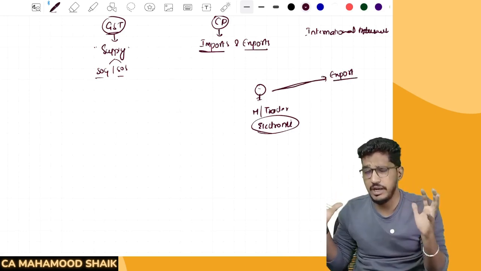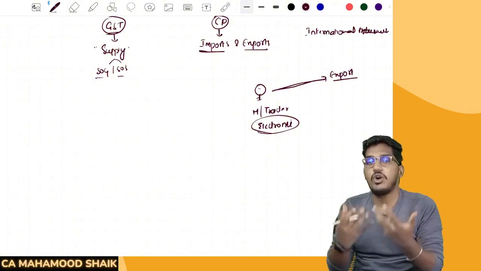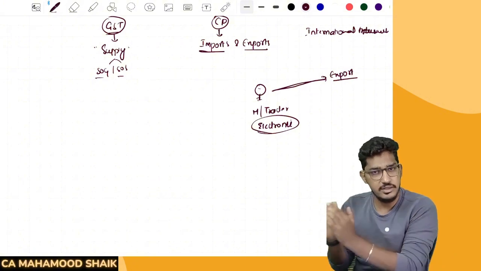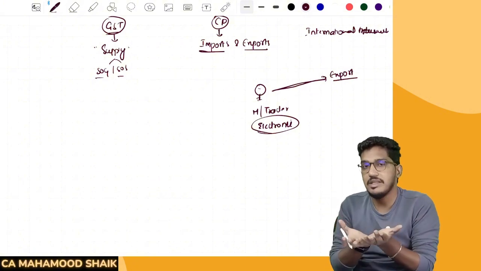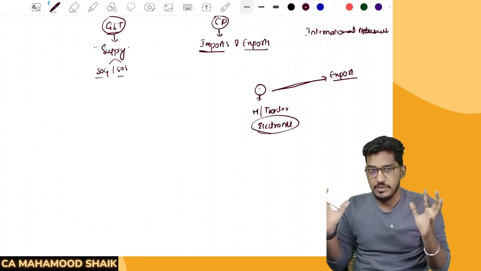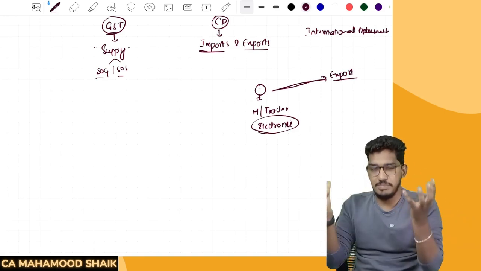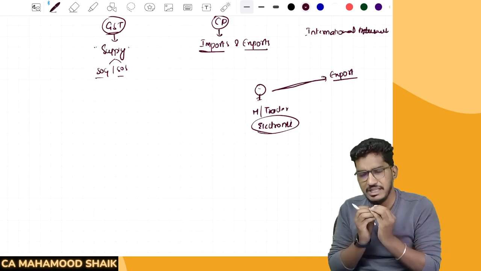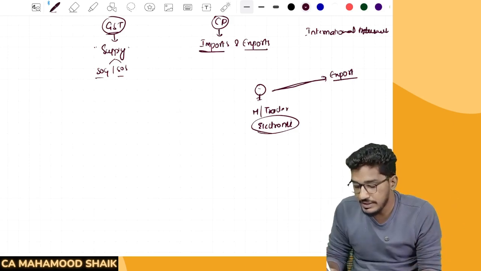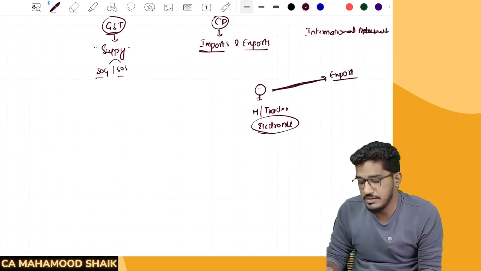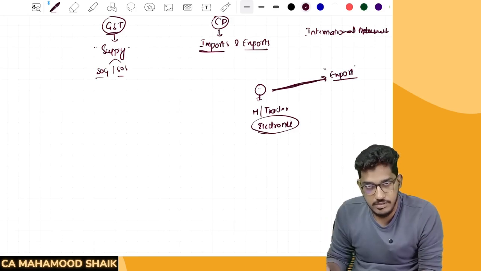See, first I'm trying to set the base for the entire customs in common language, in very simple language. Technical things will come back to that later. So first I'm setting the foundation for the entire customs. I'm building up the basics. Okay, so please focus. I will keep it as simple as I can. So this is one way where I can engage in an international transaction: I can export my goods to other countries.